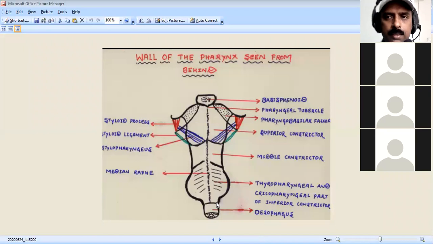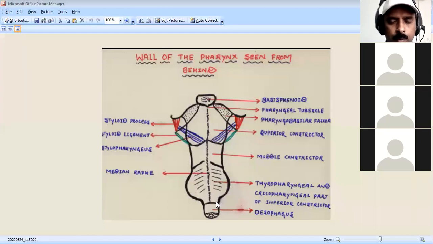Difficulty in breathing is called dyspnea; difficulty in swallowing is called dysphagia. This symptom relates to the lower part of the pharynx, the laryngopharynx, which continues as the esophagus, so it may cause difficulty in swallowing, not in breathing.